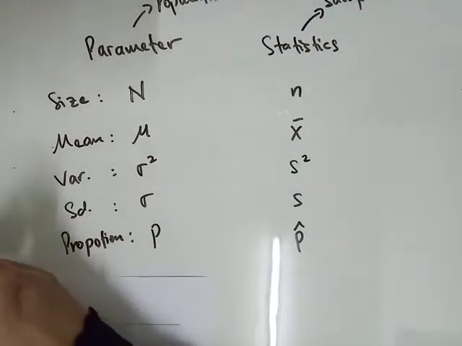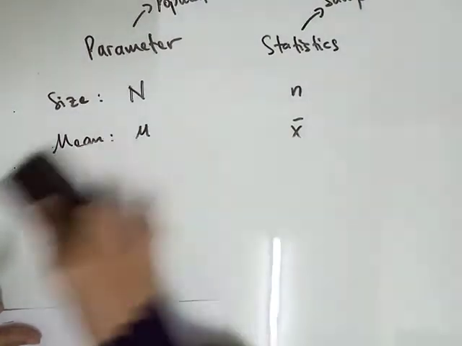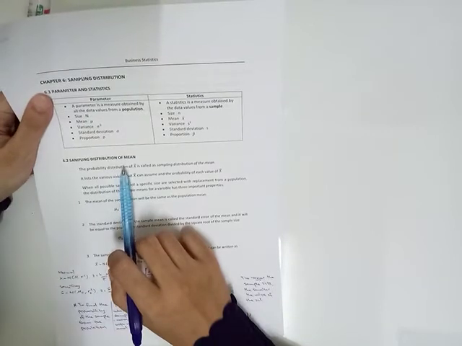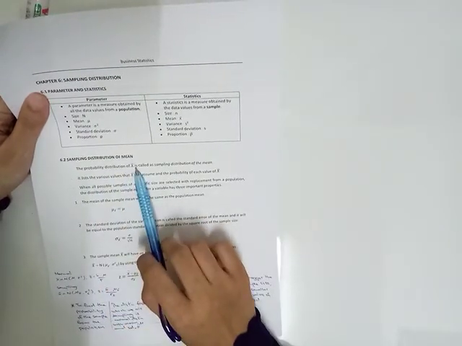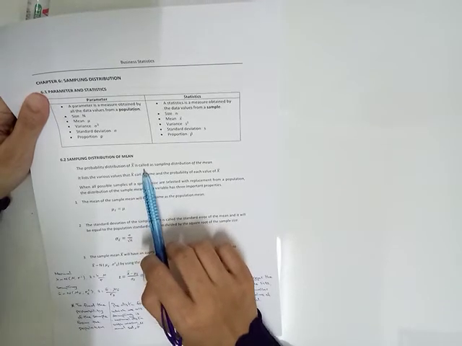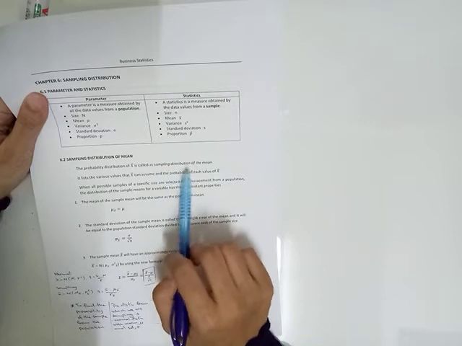So look at 6.2, sampling distribution of the mean. The probability distribution of x bar, that means the sample mean, is called the sampling distribution of the mean.